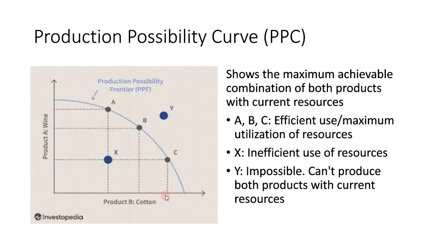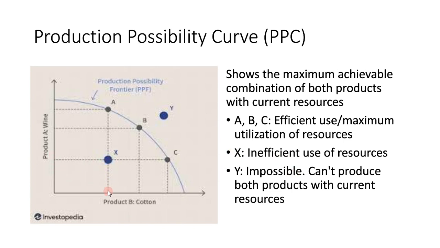Okay, at 10,000 cotton, you're only able to produce 3,000 wine, because you're using your current resources. So if one product increases, the other product will decrease. If you maximize the use of all your resources, and wine increases in this example, then the number of cotton produced will decrease. So point X is an inefficient use of resources.